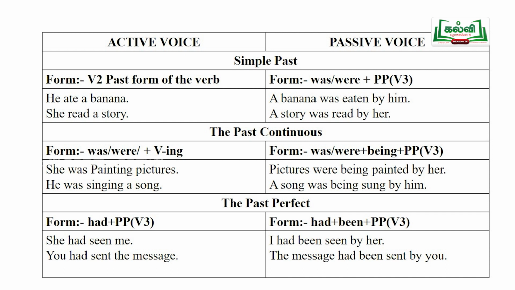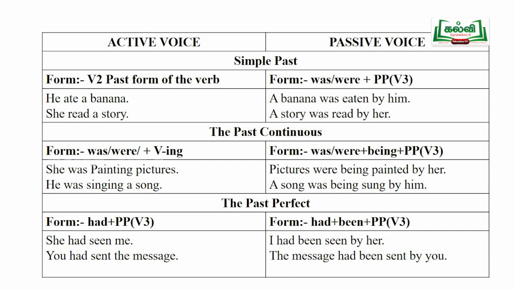Okay, students. Now, let us go for another sentence. You had sent the message. What is the verb? Had sent. How can we change it into passive voice? Yes, had been sent in the passive form.